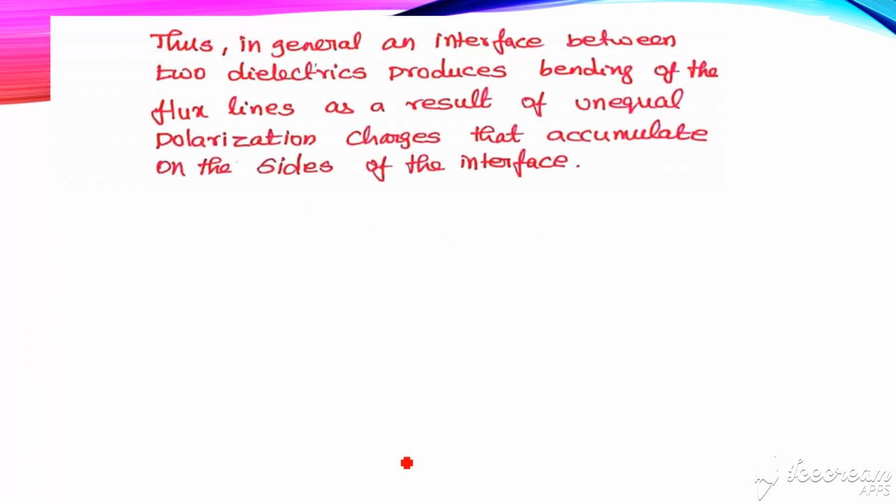Thus, in general, an interface between two dielectrics produces bending of flux lines as a result of unequal polarization charges that accumulate on the sides of the interface. This is the reason for the refraction at the interface, that is, the bending of flux lines at the interface due to accumulation of charges due to polarization at the interface.